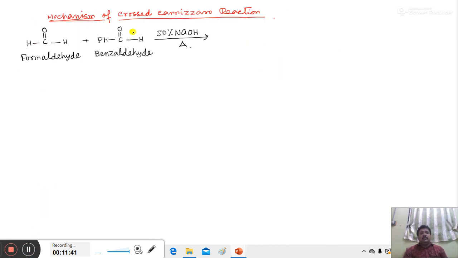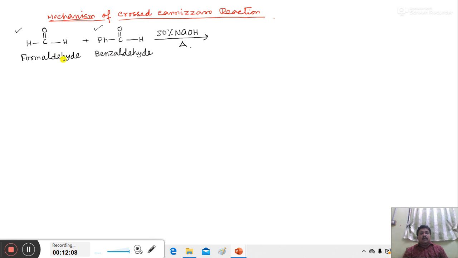My next topic is the mechanism of crossed Cannizzaro reaction. Now, what is crossed Cannizzaro reaction? Here the starting materials are two aldehyde molecules that are different in nature. Now we take formaldehyde and benzaldehyde as starting materials. After the reaction, we obtain a salt of an acid and an alcohol.